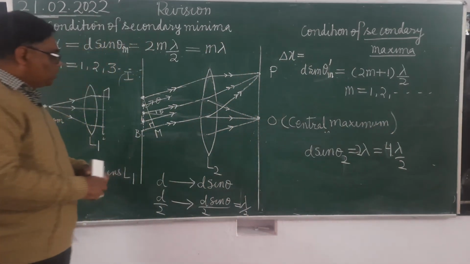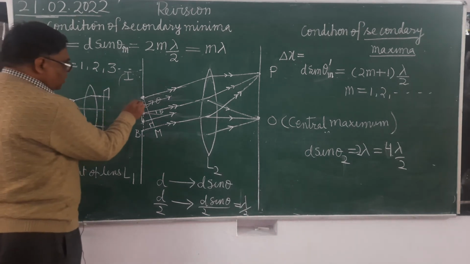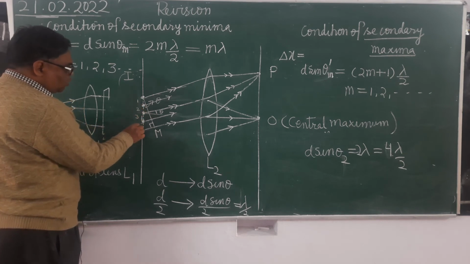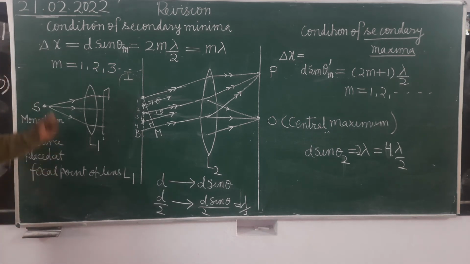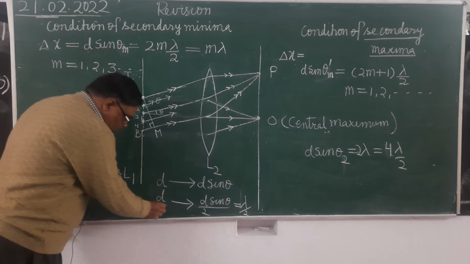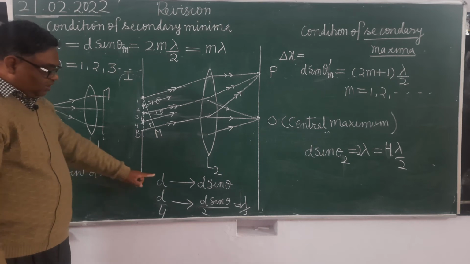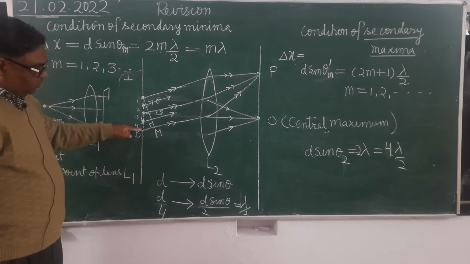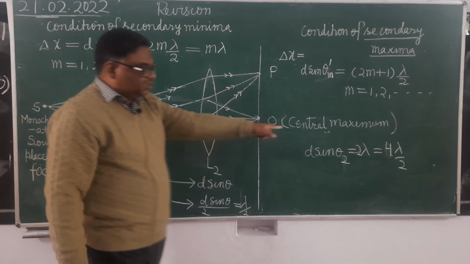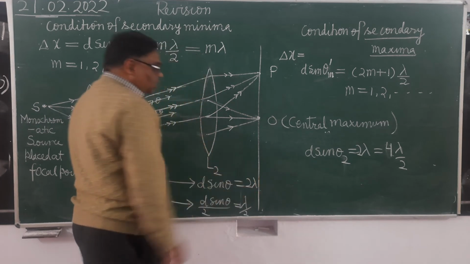Now we can assume that slit is made up of how many equal parts? 4 parts. One part is this, this is second part, this is third part and this is fourth part. Now we will take those points, जिनके बीच की स्पेसिंग कितनी है, d/4 है. It's clear. Now you can see here, when the separation is d, path difference is d sin theta, and d sin theta is how much here? 2 lambda. कितना है? 2 lambda.